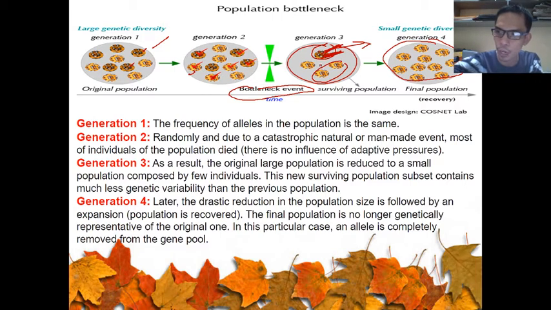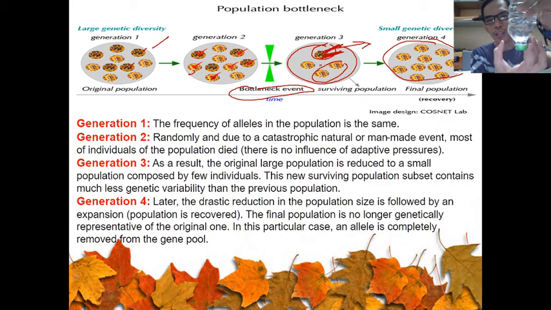If you want to try this one, just buy red and white beans, and then put those beans inside this bottle. As you notice, the neck of your bottle is why it's called the bottleneck effect. The neck of your bottle is a certain environmental event, a random event, earthquakes and so on, that will trigger it. As common sense, if you put your bottle upside down with beans inside, the beans will just flow out one by one.